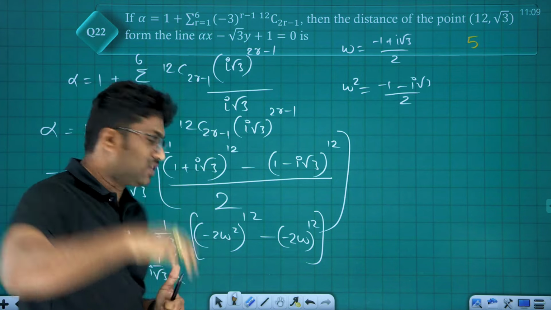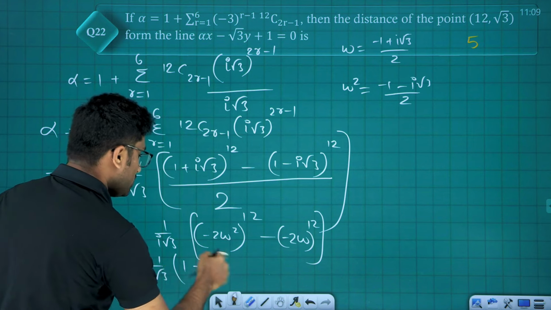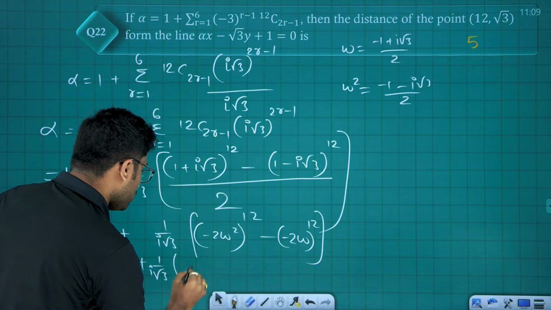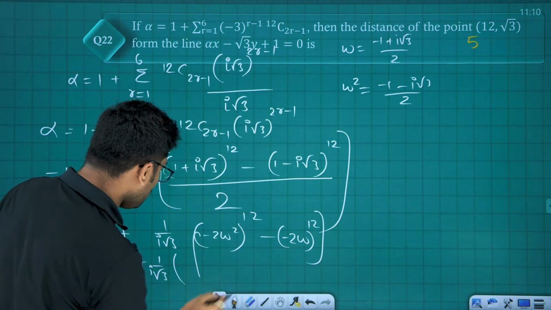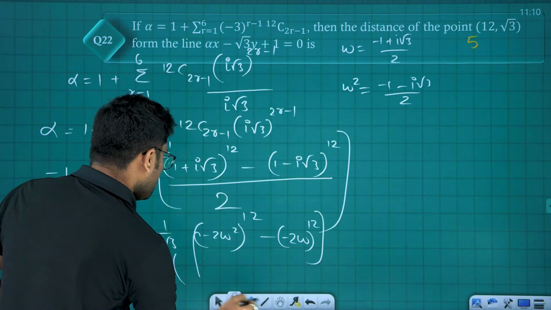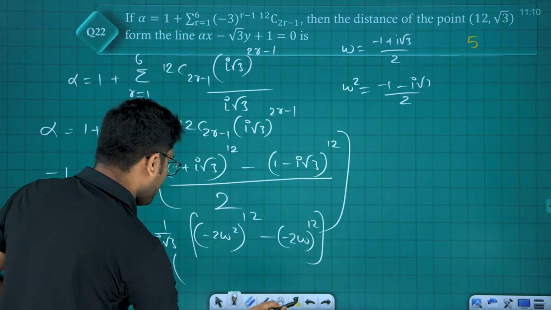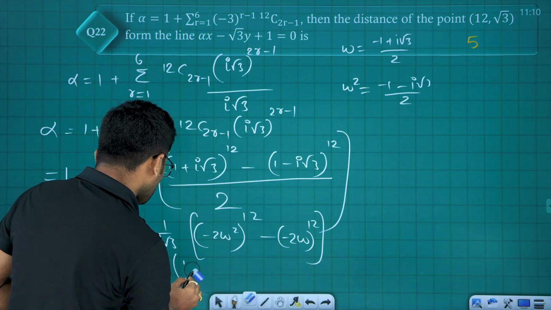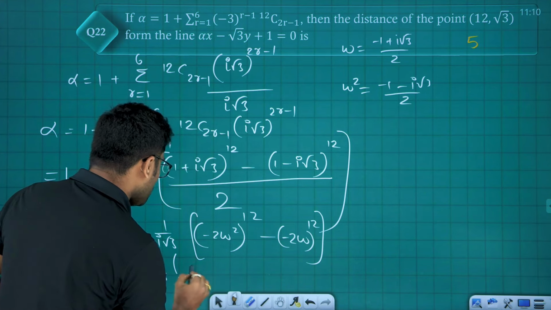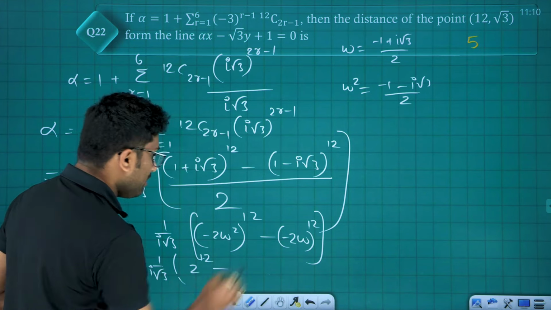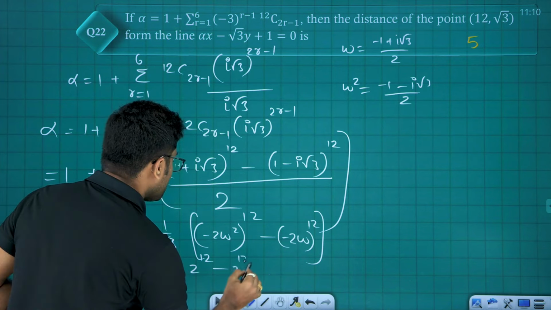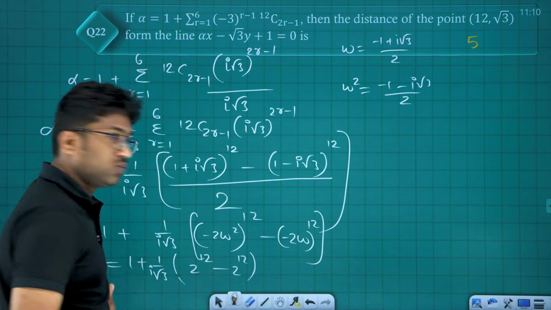Omega power multiple of 3 is 1, so we will be having 2 power 12 into 1, which is 2 power 12, minus again omega power 12 is again 1, which is again minus 2 power 12. 2 power 12 minus 2 power 12 is 0.